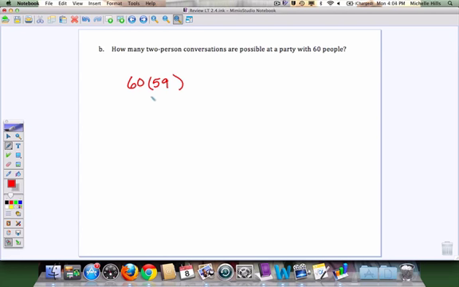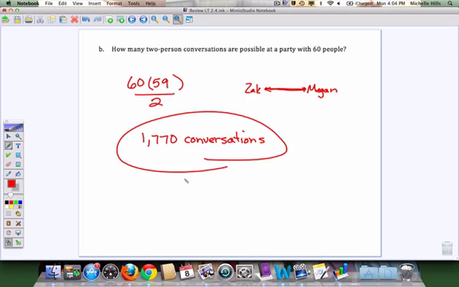But again, I don't want to count, if Zach and Megan, my niece and nephew, are talking to each other, I don't want to count the conversation they have twice. The conversation from Zach to Megan and the conversation from Megan to Zach. So I have to divide by 2 to make that adjustment, so I'm not double counting. When I multiply this out and divide by 2, I end up with 1,770 conversations. Now, there can be more than that number of conversations, but there can only be that number of two-person conversations.